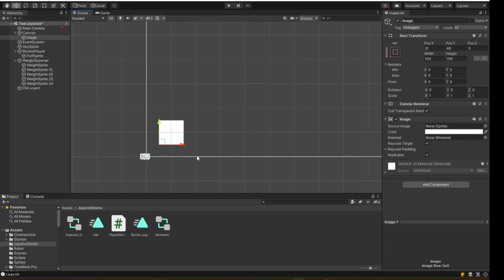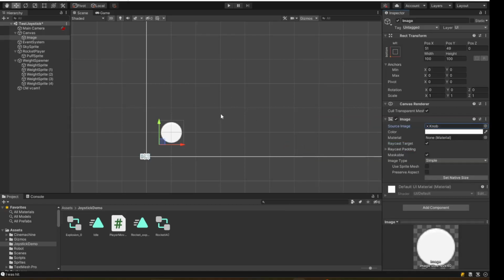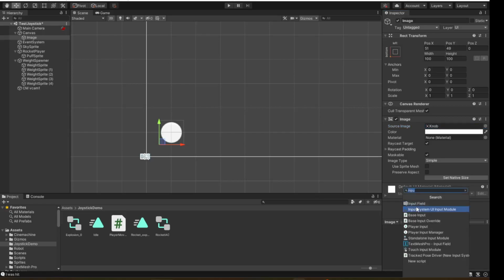Let's move it up a little bit. Let's change this so it's not a square. I'm just going to use a built-in sprite called knob. There we go. And then to this, we add a component from the Unity input system called on-screen stick.